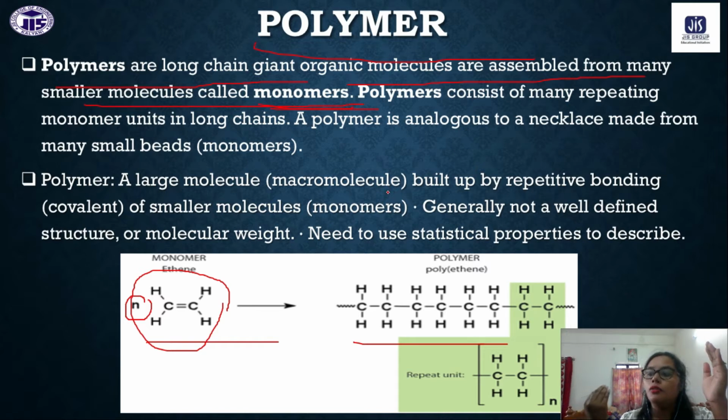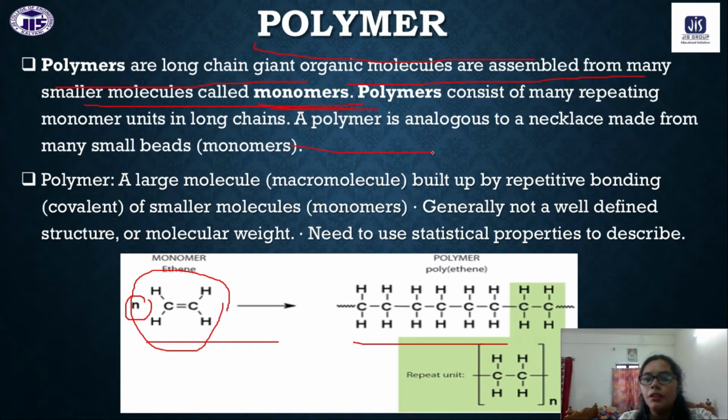When so many unit cells are arranged like this, they make a crystal. Here also the monomer is the building block. While the monomer is repeated again and again, it makes a giant molecule, and that is called the polymer.